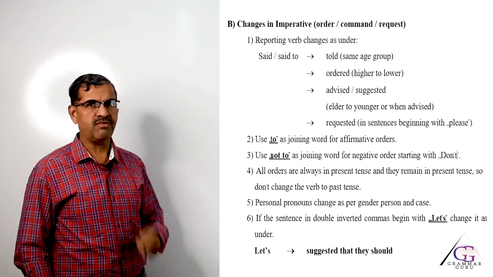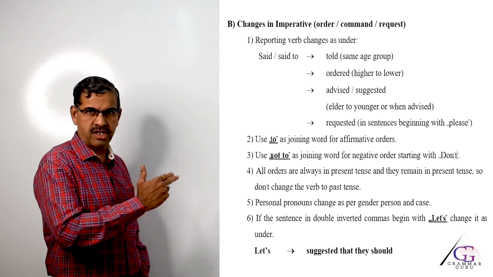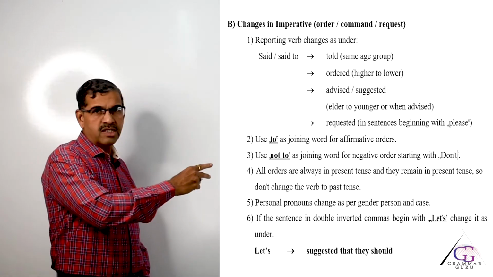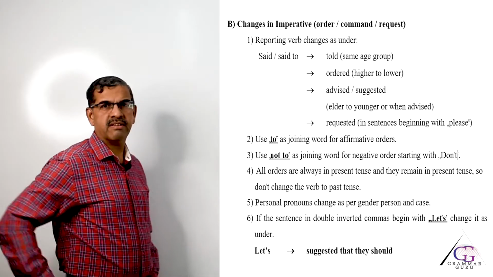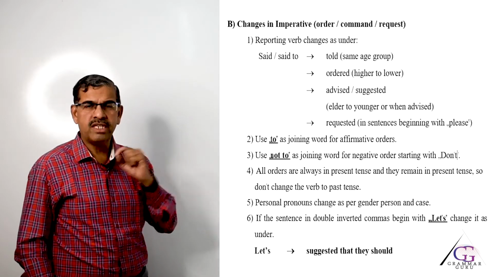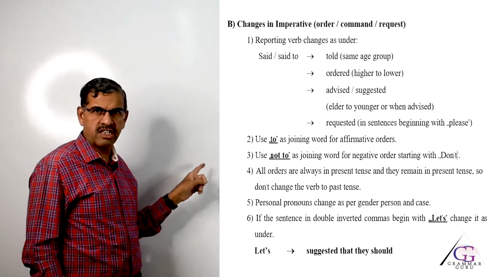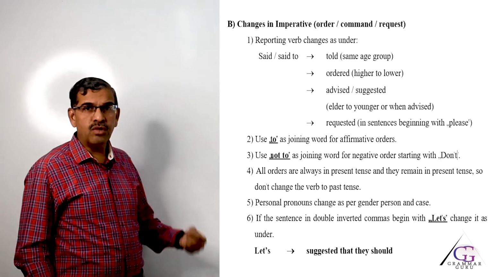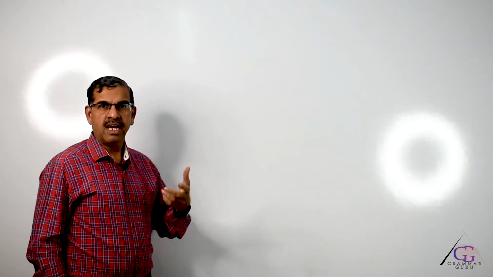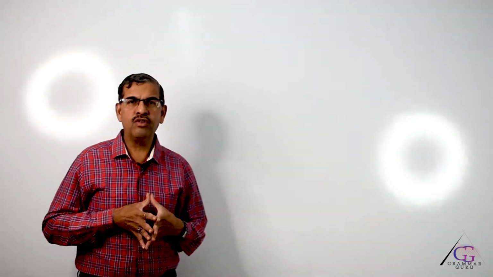Who said to whom should come first, then the joining word. Teacher ordered students, then use the joining word to. Teacher ordered students to complete, and the your is about students, which is plural, so it will change to their. So, the answer should look like this: teacher ordered students to complete their homework or their assignment. I hope the matter is clear for all of you for what changes must be made from direct speech to indirect speech, especially for imperative sentences.